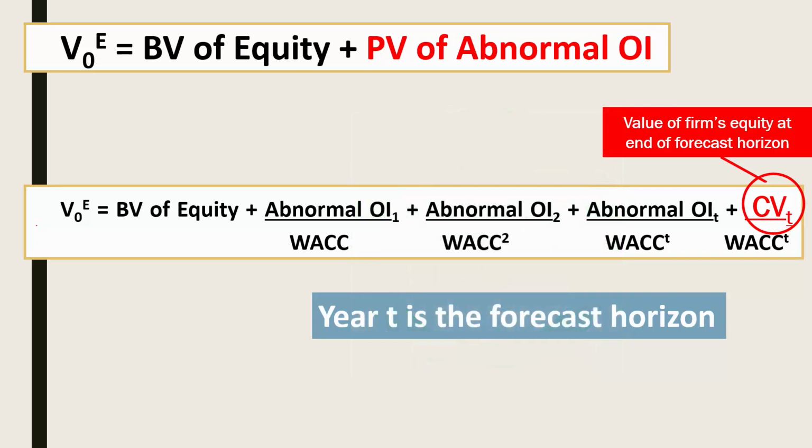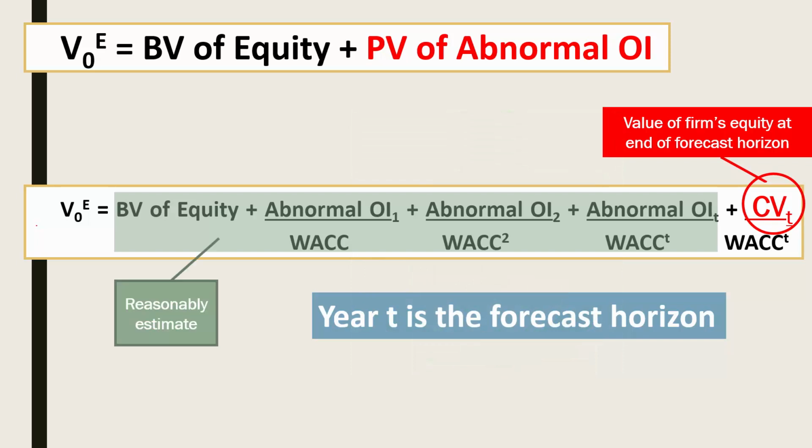But what we have achieved by doing this is to clearly separate what we can reasonably estimate based on information we can critically analyse, that is the current book value of equity and abnormal operating income in year one, abnormal operating income in year two, through to abnormal operating income in year t, from what we cannot, that is continuing value in year t.